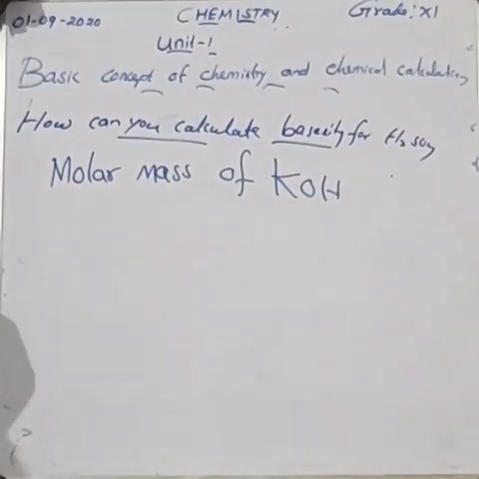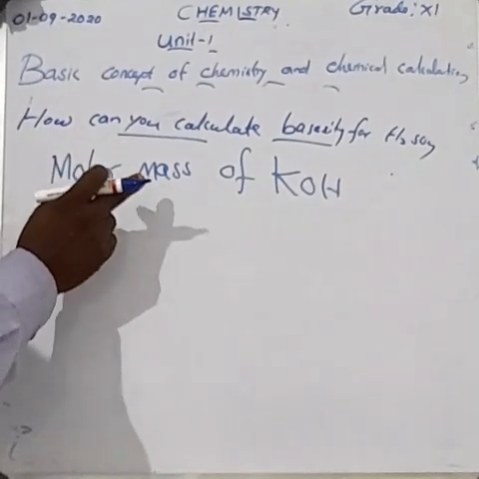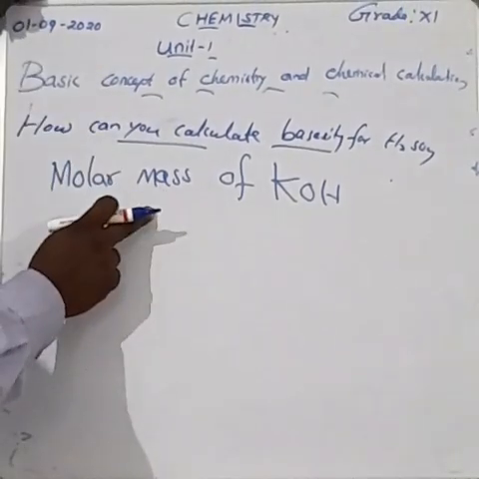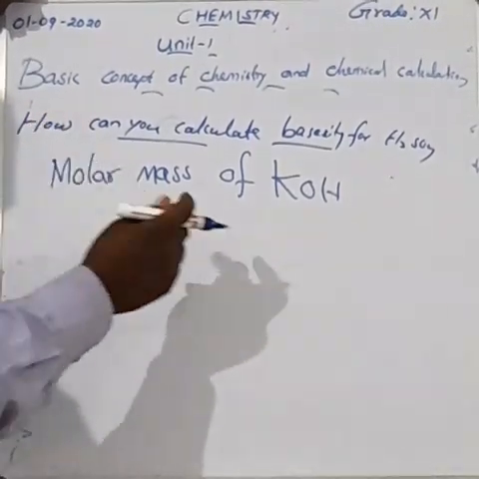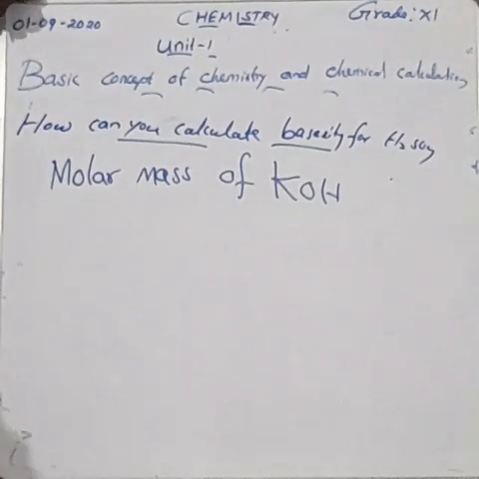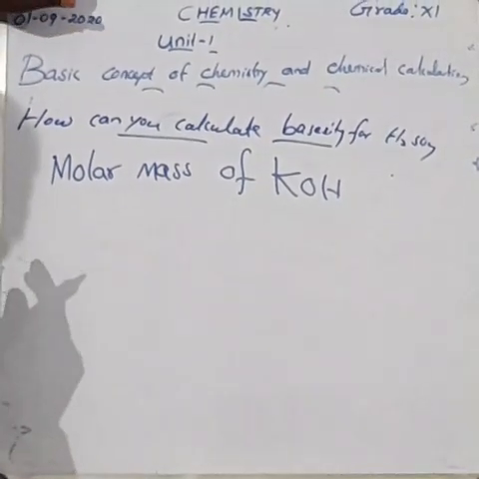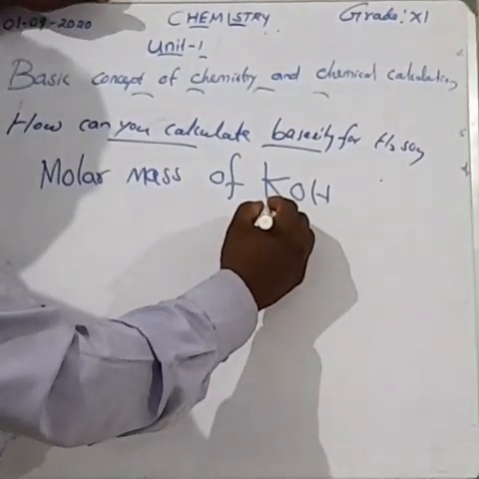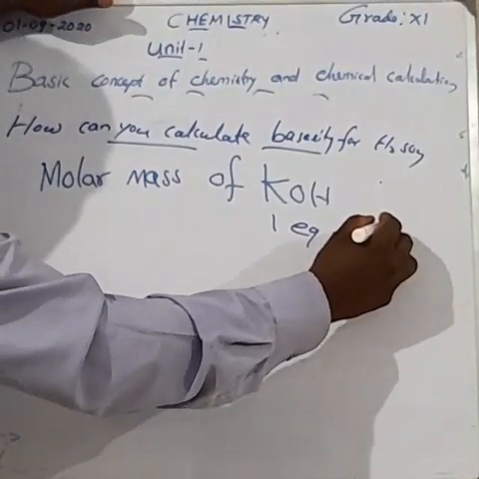How can you calculate the molar mass of KOH? First of all, how many replaceable, how many ionizable OH groups are there? 1. Clear? Only 1. So ionizable OH is 1. So the acidity is equal to 1 equivalent mole inverse.